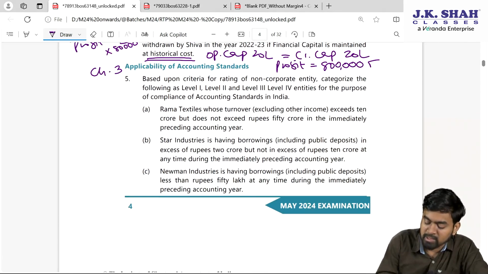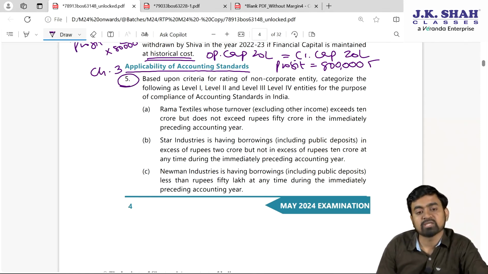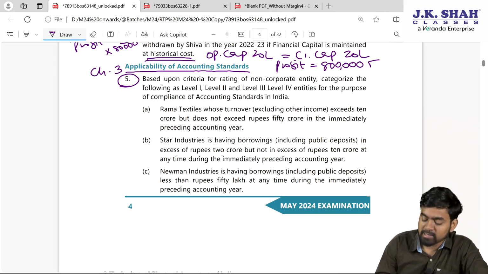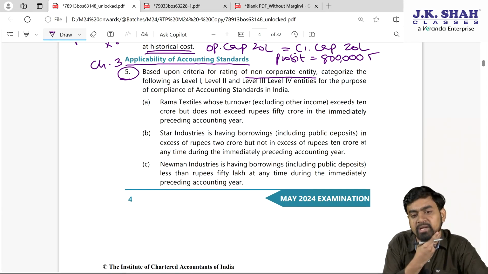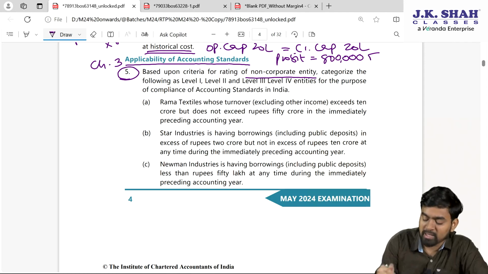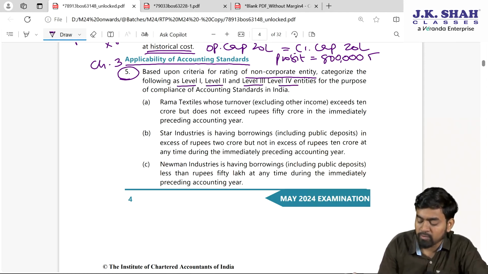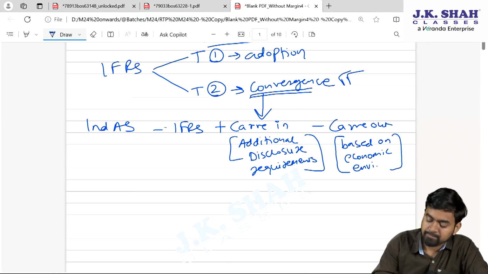Now next question is based on applicability of accounting standard. Question number 5. Try and understand, my dear students. In applicability, what they say, based upon criteria for rating of non-corporate entity. Acha, it is non-corporate entity. Categorize the following as level 1, level 2, level 3, level 4 entity for the purpose of compliance of accounting standards in India. My dear students,